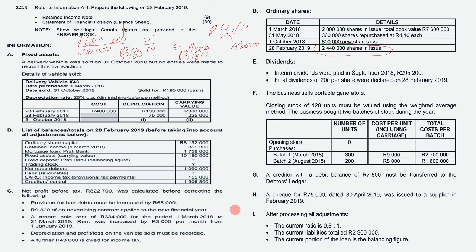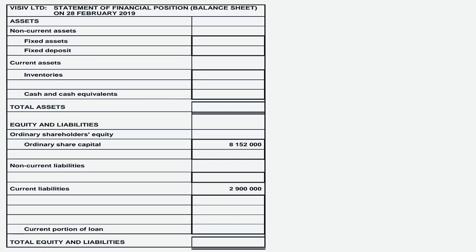So we have our retained income, and then we move to our statement of financial position, which is your balance sheet. Guys, remember, you first copy and paste our retained income. So here it's retained income.